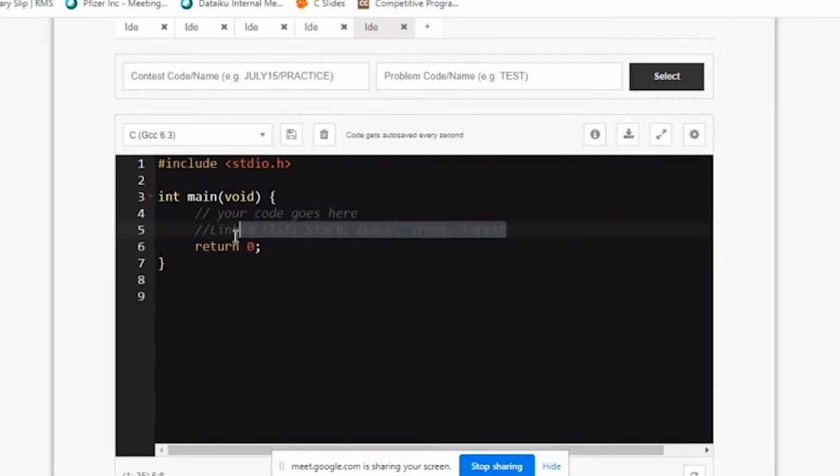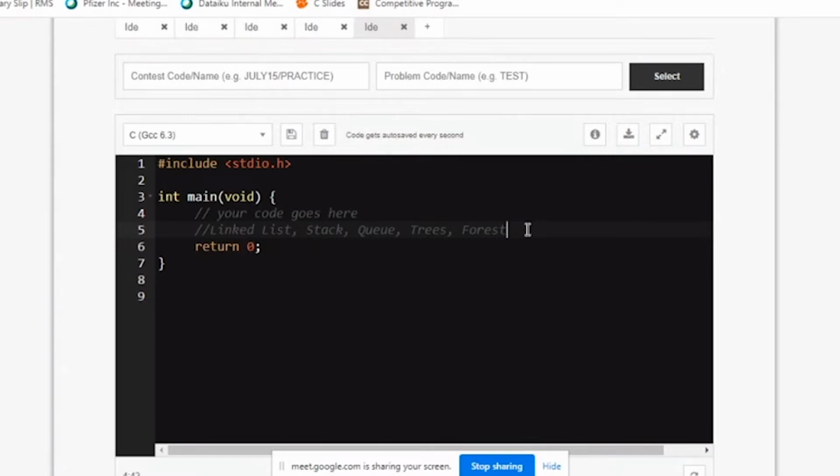If you're really aiming for a good company, no one will ask you questions on int, float, double, and all. Everyone's questions will be towards hashing, stack, queue, trees, forest. How do you do that? What do you mean by forest? How do you literally code a forest in C? Can you merge two trees? What do you do to merge two trees? Which technique do you use for merging two trees? What happens if they are AVL trees? All the different kinds of things. What happens if it's a red-black tree? All those things are different questions.